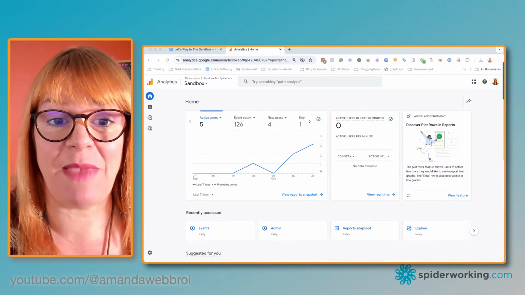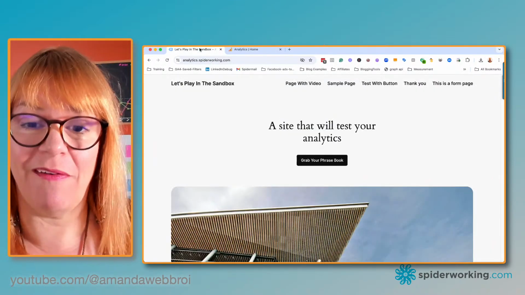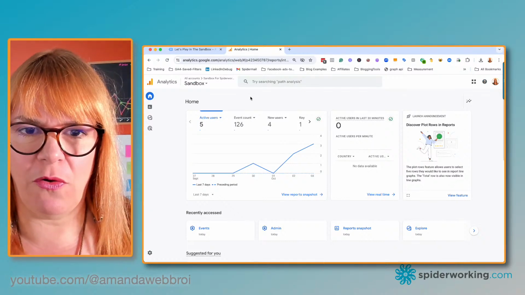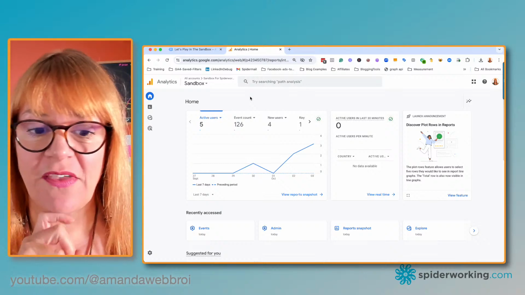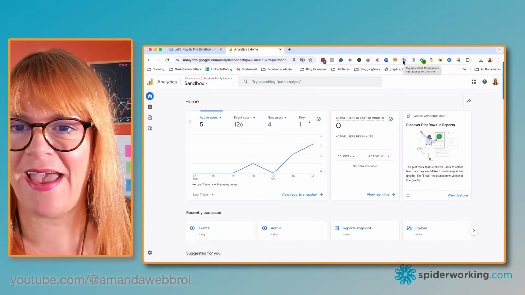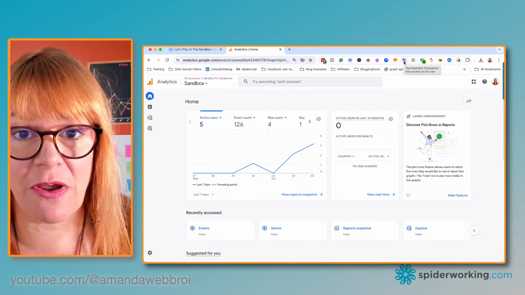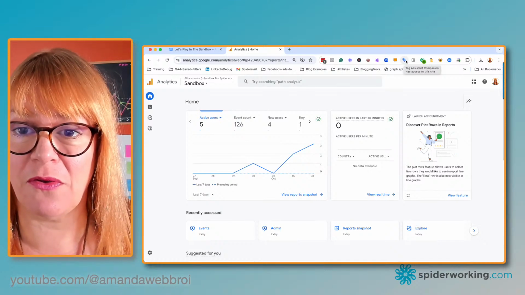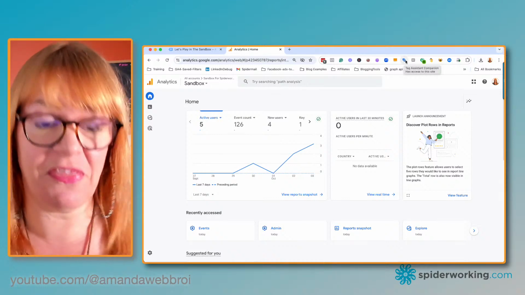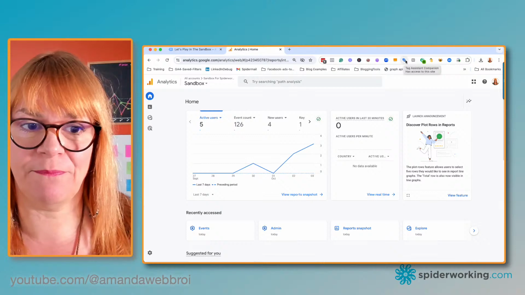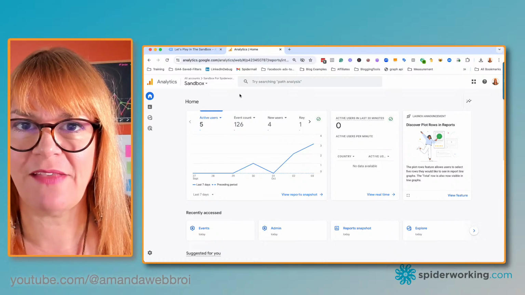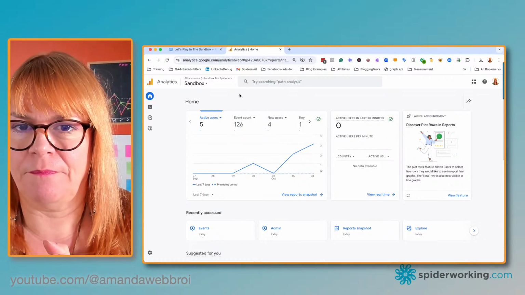Okay. Right. So I have this special website where I just set up things to test. So we're going to work on that today. And that's why you're hardly seeing anything going on in analytics. Now, I want to tell you about a tool that I'm going to use first. It's this one here. It's called Tag Assistant Companion. Now that's a Chrome plugin and it connects up to your Google Analytics account, or actually you can use it on any analytics account on the web and it will tell you if things are firing. So that's why we've got that there. Okay, let's get on with it. Event number 1.